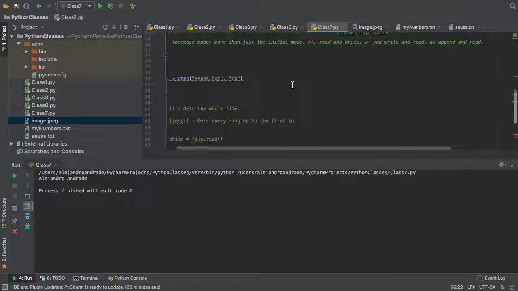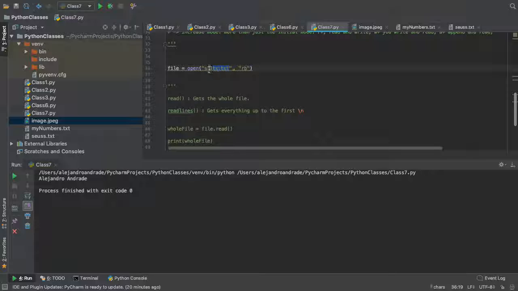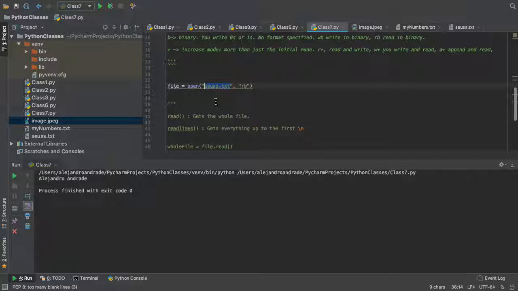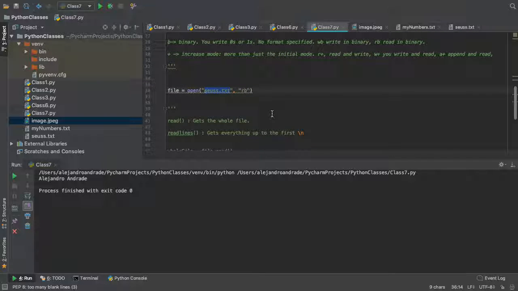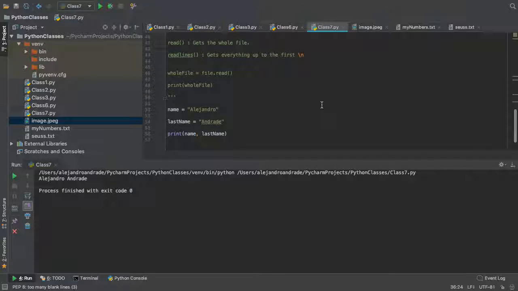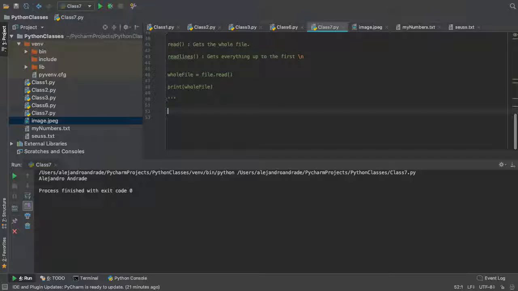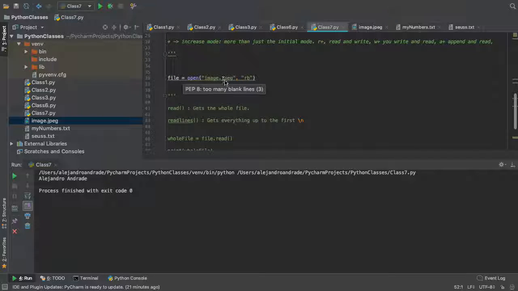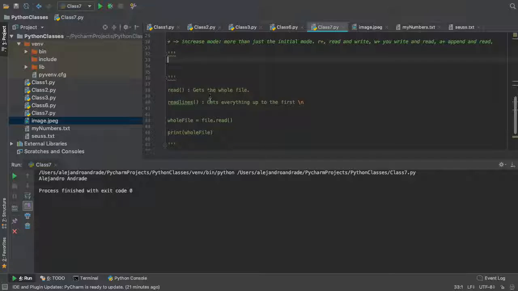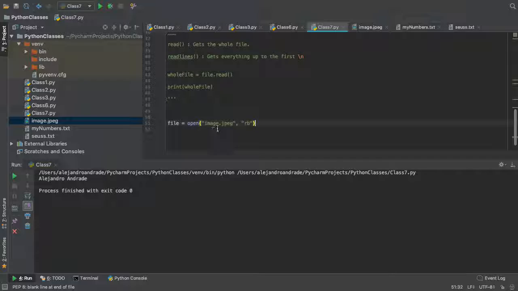So you cannot obviously read an image like text. You cannot just do read and throw it there, because it's not text. Images are actually pixels, it's just numbers. We're gonna see it right now. So we have my file, image.jpg. I'm actually gonna bring this a little bit down so we can continue the flow.